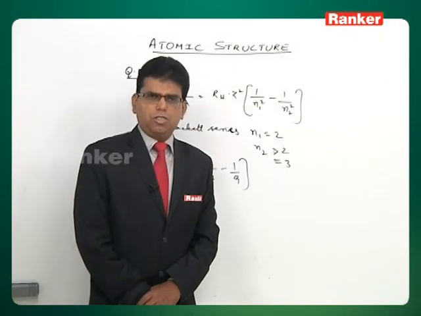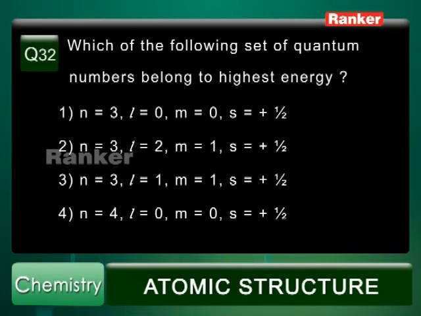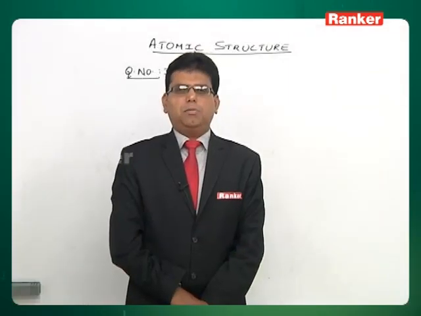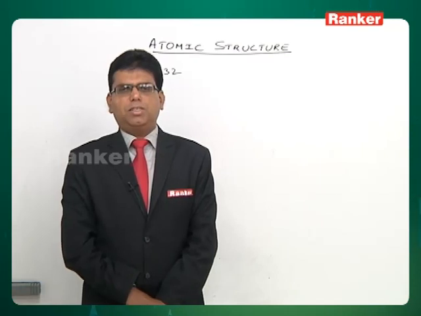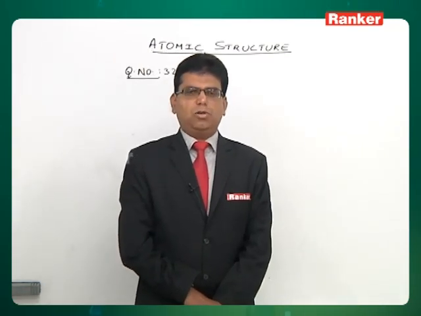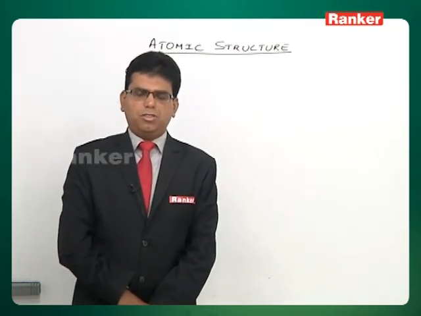Now let's move on to question number 32. This question again relates to the quantum numbers. Which of the following set of quantum numbers belongs to highest energy? Highest energy means it should be of highest principal quantum number. Higher the principal quantum number, higher is the energy. So normally what we take into consideration is n is equal to 1, n is equal to 2, n is equal to 3, n is equal to 4.